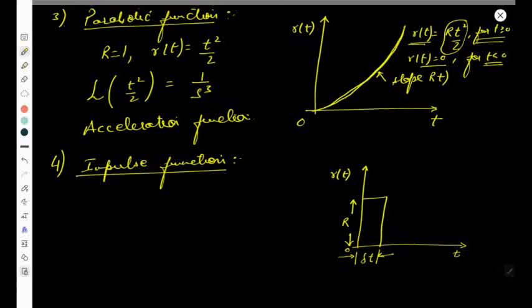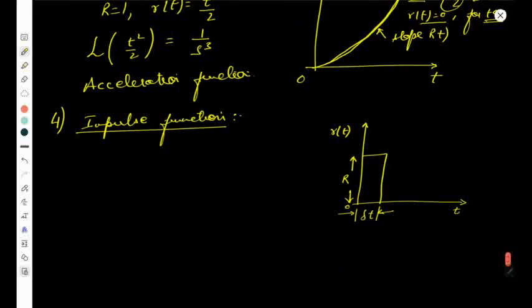Okay, so the last one, that is the fourth one, the input signal, is simply called the impulse function. So this impulse function is, you can see that the pulses are given for a very short time. Pulse, and simply there is a time, you are going to have one pulse, second pulse, for a very short duration of time. The duration of the time is given simply as delta t over here. So if the magnitude of the impulse function is unity, this function is simply called the unit impulse function.